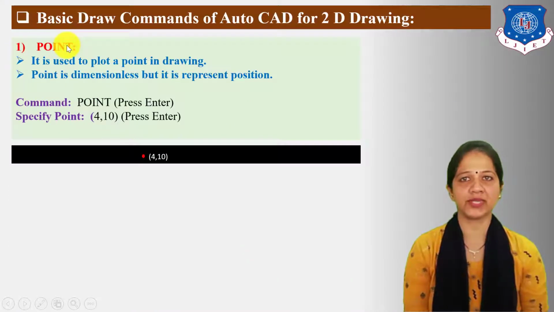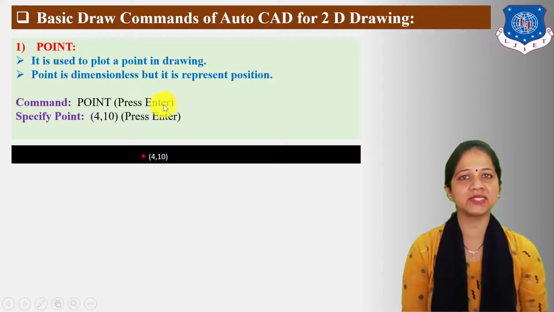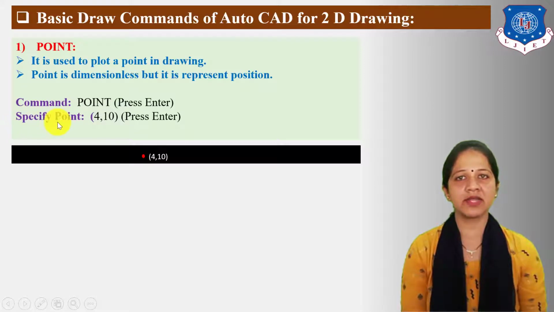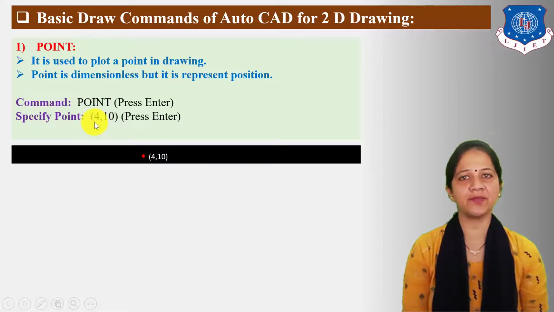First command is point. It is used to plot a point in drawing. Point is dimensionless but it represents position. The command for point is point. So type point in command bar area, then press enter. Whenever you press enter, then next statement automatically displays by the AutoCAD software, and here the second statement is specify point. Here you need to specify point in form of absolute coordinate.